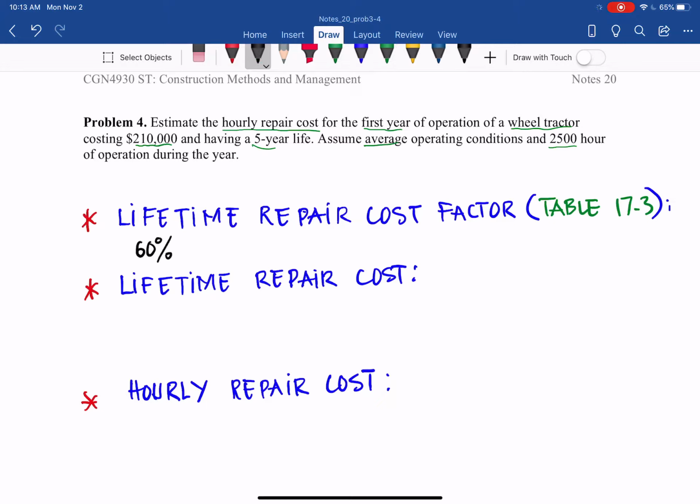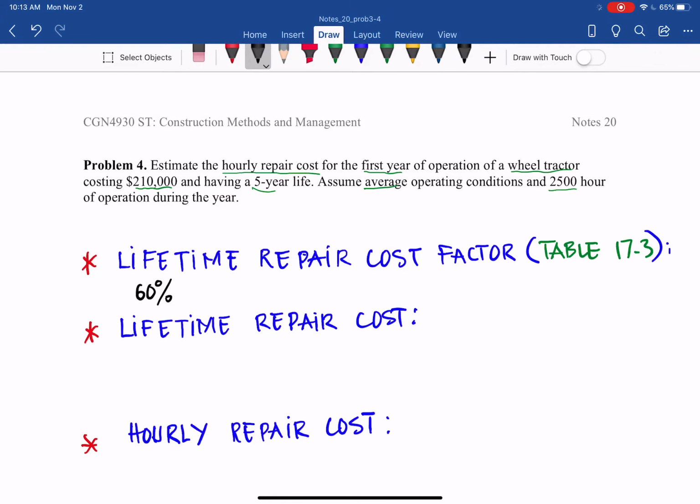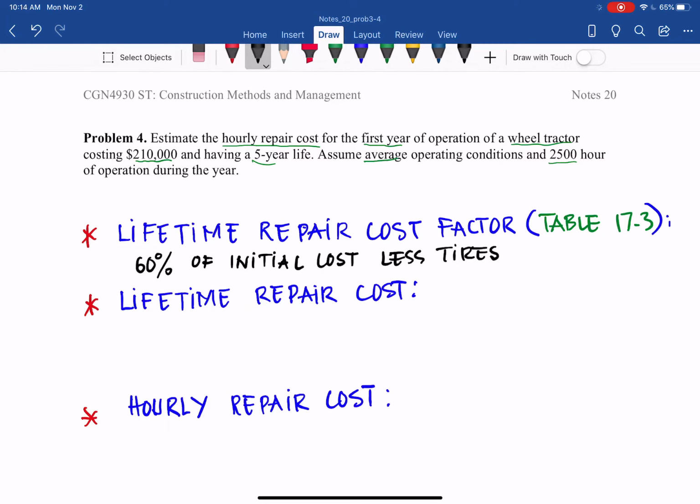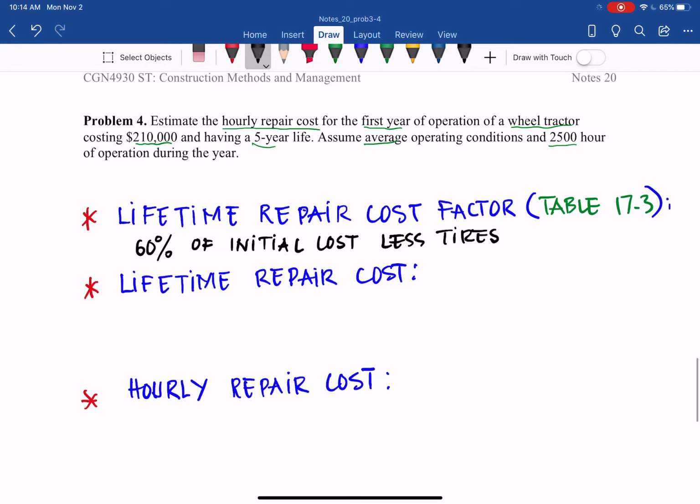So with that one, we have that is 60% of initial cost less tire cost. However, in this case, the problem does not give us the tire cost, so we assume $210,000 is the initial cost less tires. So with that one, we have the lifetime repair cost is